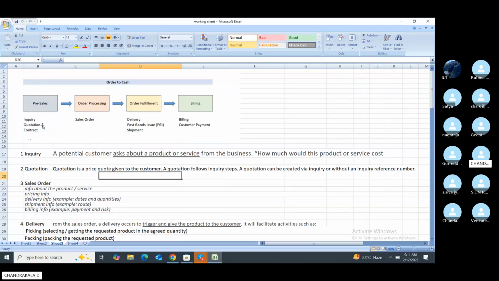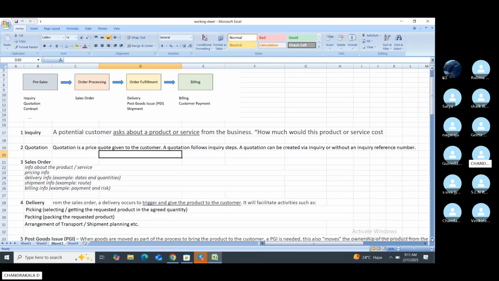These are the three required points. First, in the inquiry, we check whether the product is available or not. After that comes the sales order. The next steps are delivery, post goods issue, and shipment. The final stage is billing and the customer paying. These are the stages.